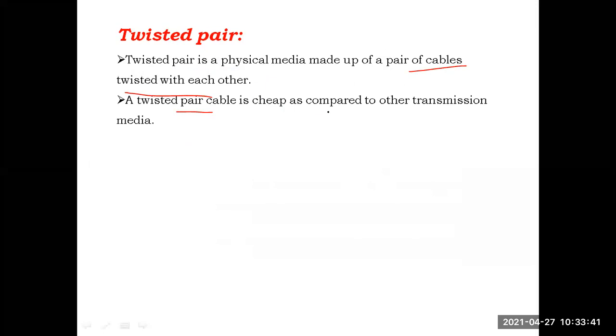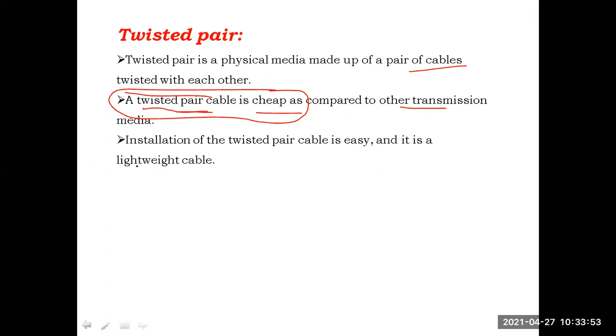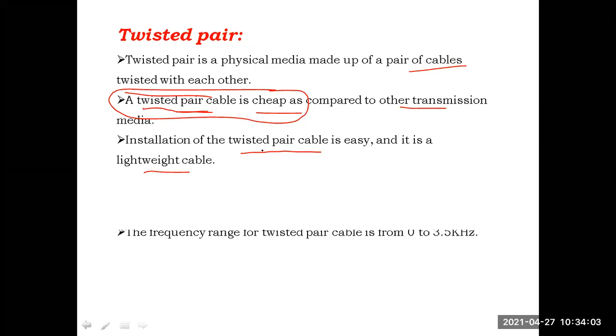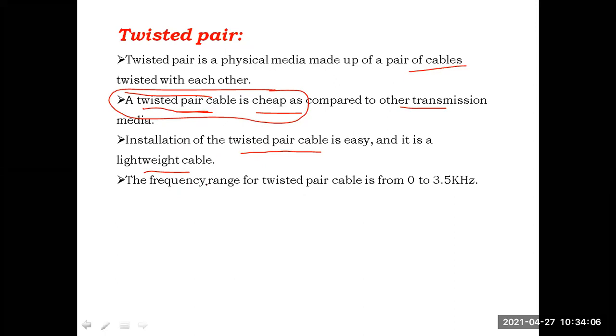Okay, a twisted pair cable is cheap as compared to other transmission media. That means the cost of this twisted pair cable is very much less when we compare with the remaining transmission media. Installation of twisted pair cable is easy, and as it is a lightweight cable, installation and maintenance are also very easy when we compare with remaining media. The frequency range of the twisted pair cable is 0 to 3.5 kilohertz.